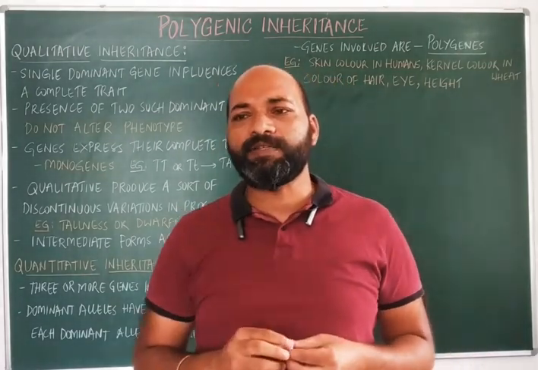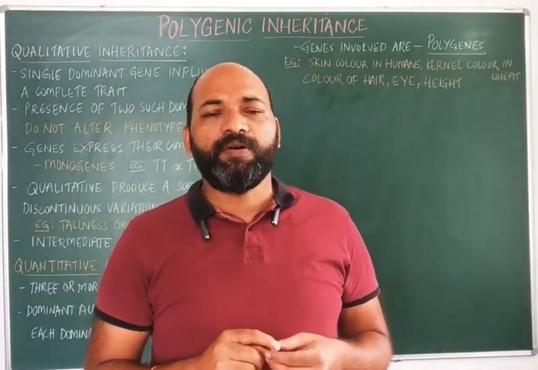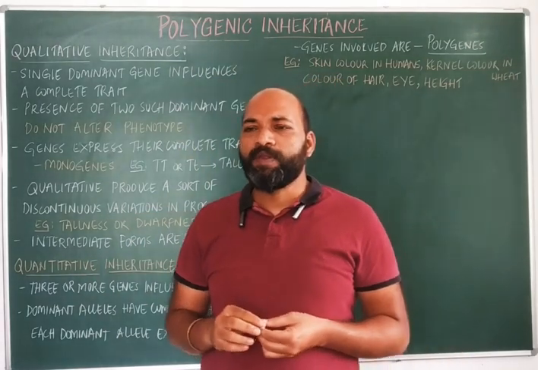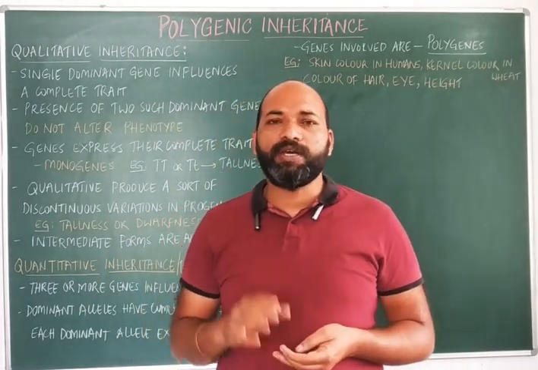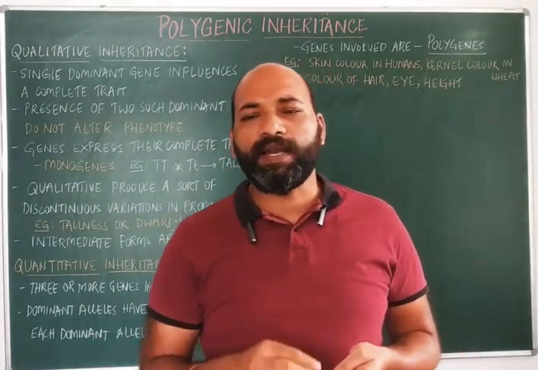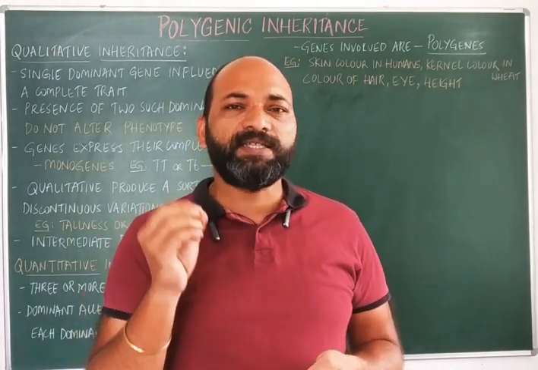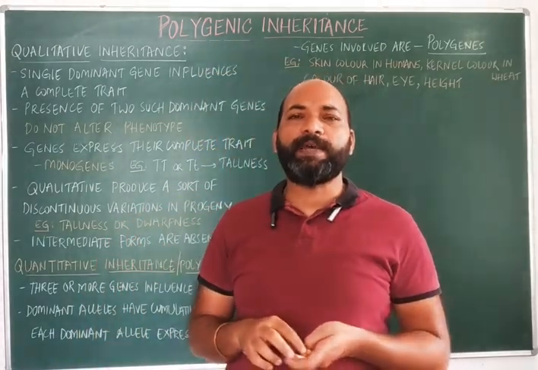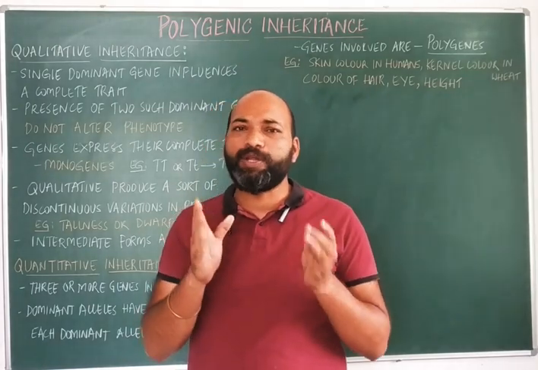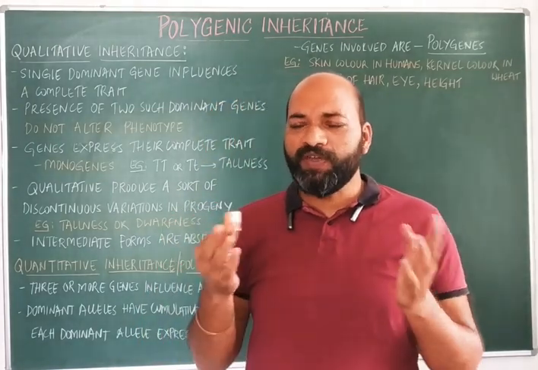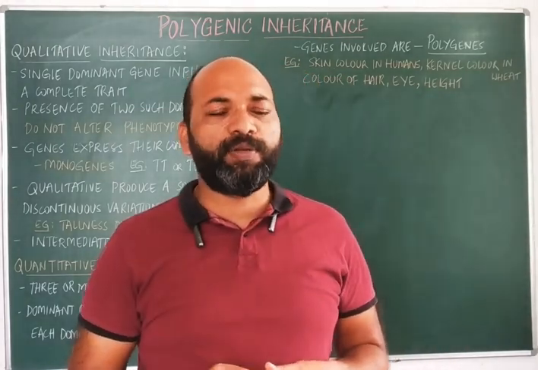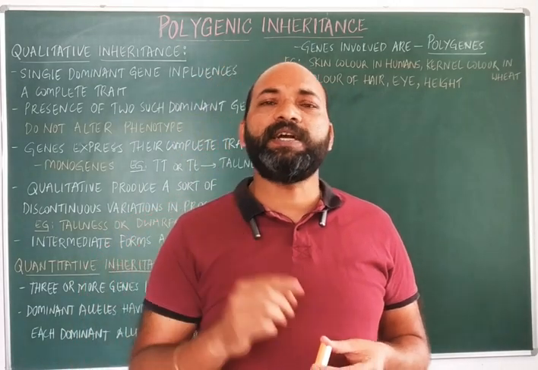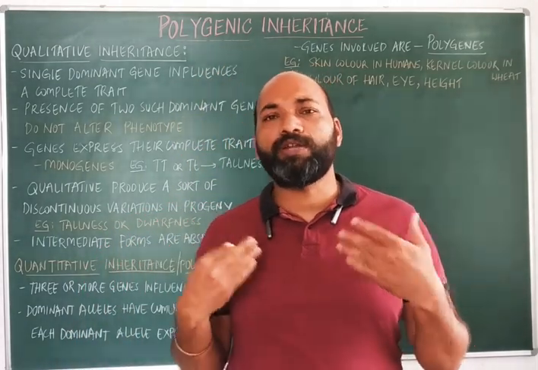This is a universal rule. But if by chance a single gene controls more than two characters or traits, in such a condition, that particular type of gene is called a pleiotropic gene. Various examples are there for a pleiotropic gene, where a single gene is able to control more than two traits.